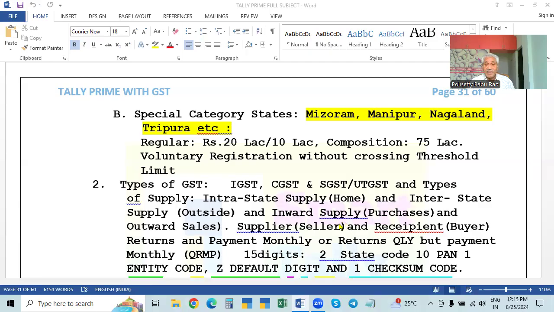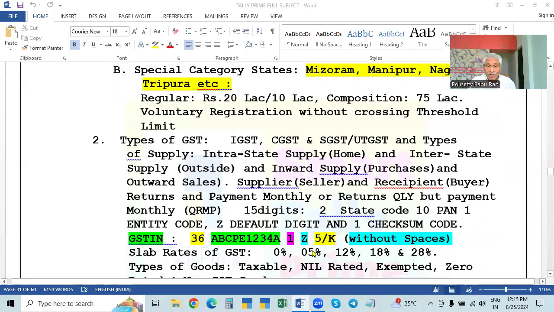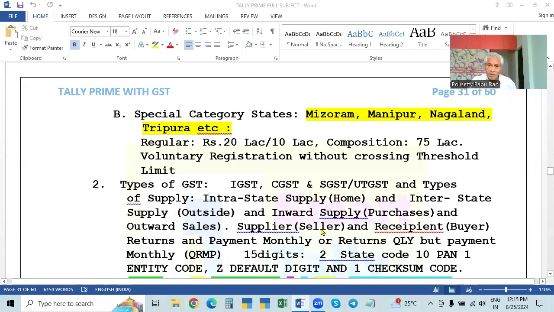Okay, and depending on the supply, outward supply or inward supply, whatever it may be, one person is selling, outward supply, another person is purchasing, inward supply. Outward supply means selling, the seller will sell the goods. Inward supply means purchase. So depending on the place of supply, that is, who is supplying and where it is supplied, in which state the outward supply is and in which state the inward supply is.